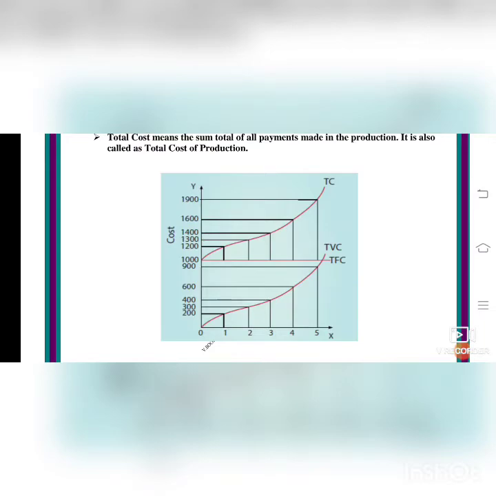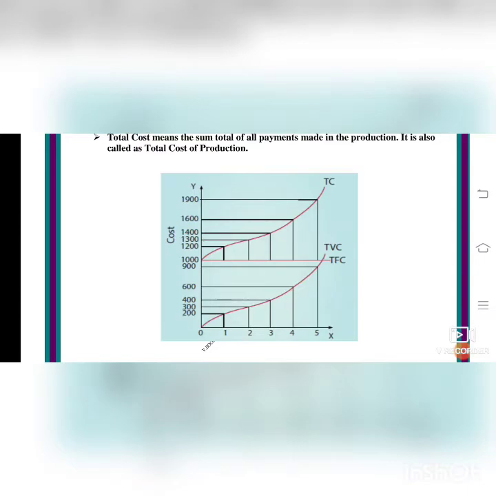The red line is there. That is called TFC, 1000. All the expenses cost, the total fixed cost, is 1000. Next, we are going to draw the curve for TC. First you drew the curve for TVC, total variable cost, with the tabular column from page number 86. So that is 1 is 200, 2 is 300, 3 is 400, 4 is 600 and 5 is 900. So we got the curve for total variable cost.